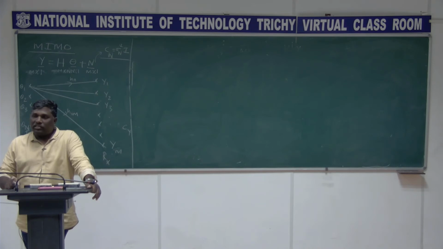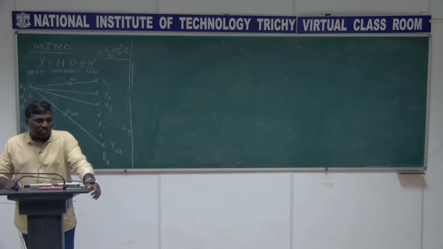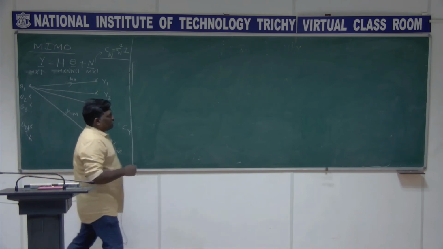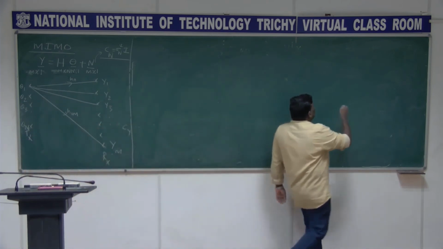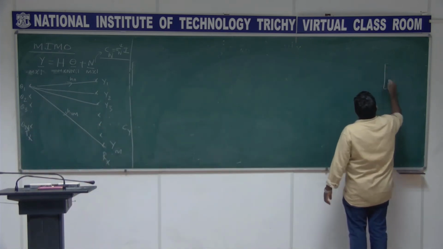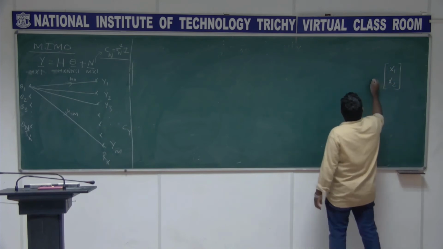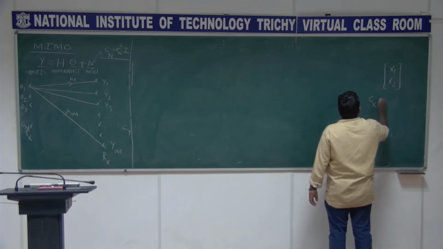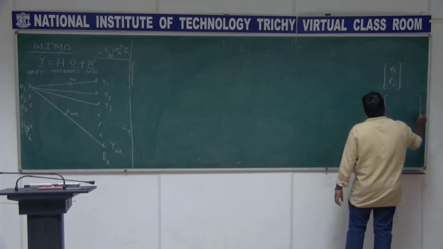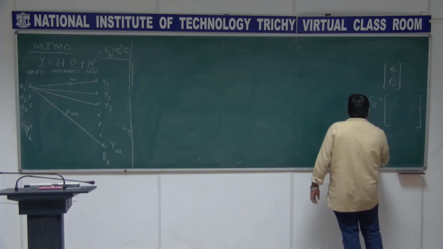Yesterday we discussed the multivariate Gaussian density function. I just gave you a special case when we have only two random variables x1 and x2, and we know that it is described by the covariance matrix and the mean vector here.